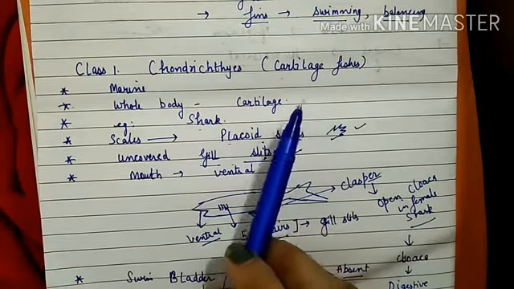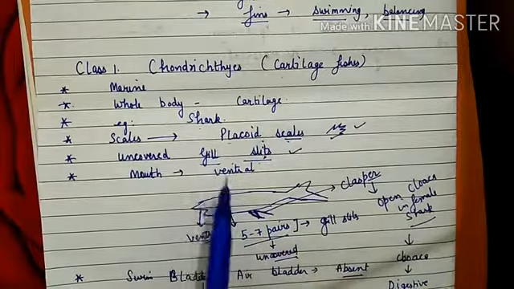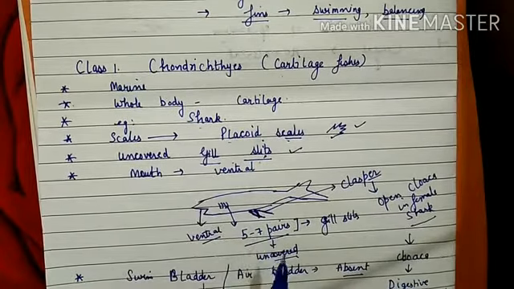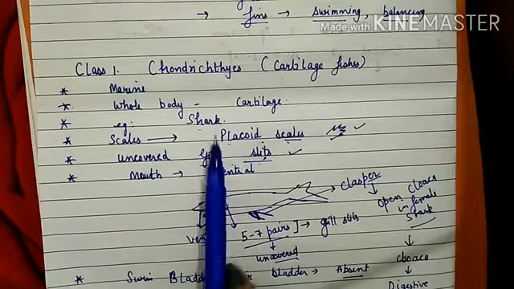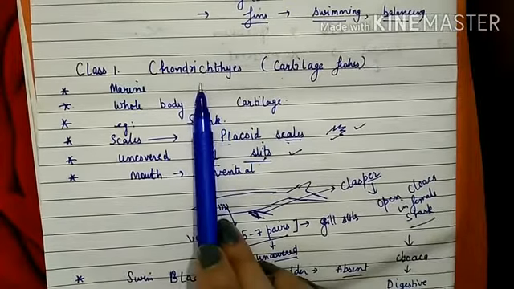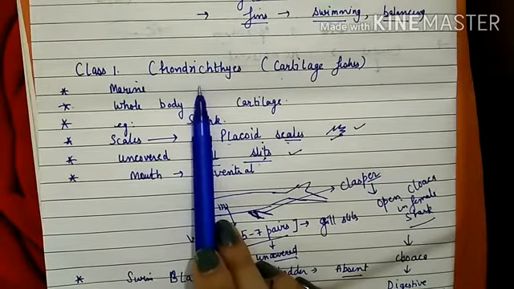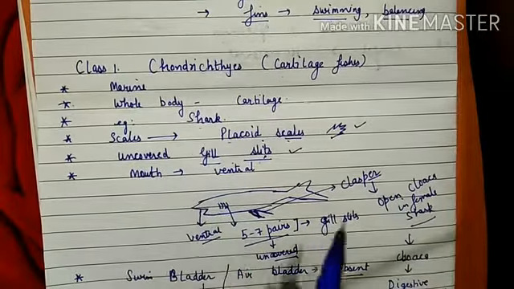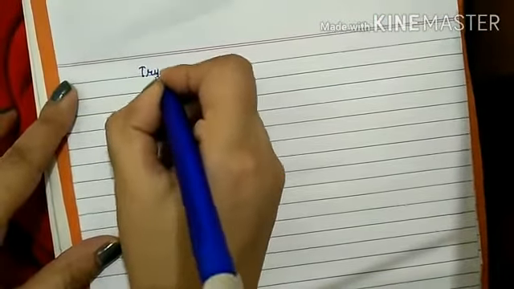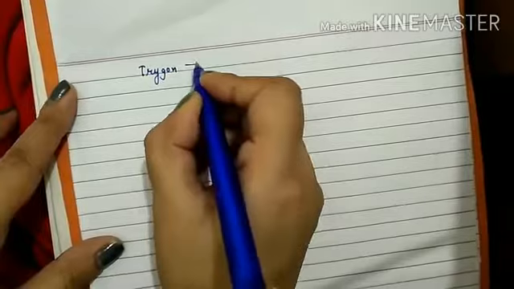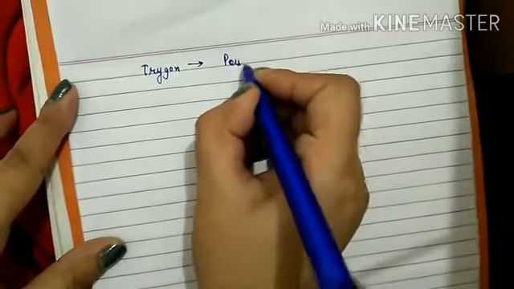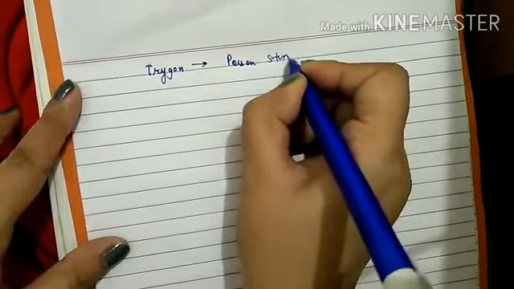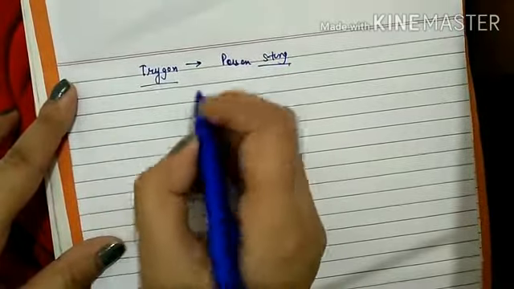These are all about Chondrichthyes, the cartilaginous fishes. You should know two examples each of cartilaginous and bony fishes, just the names. In cartilaginous fishes, the most common example is Trygon, commonly known as the sting ray.